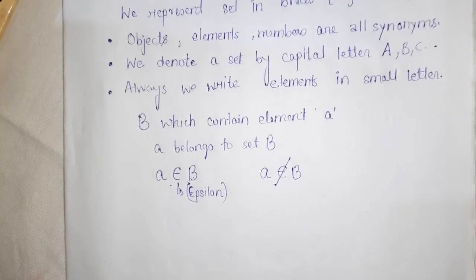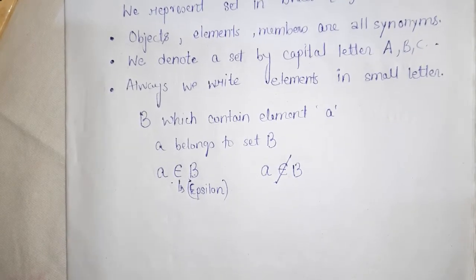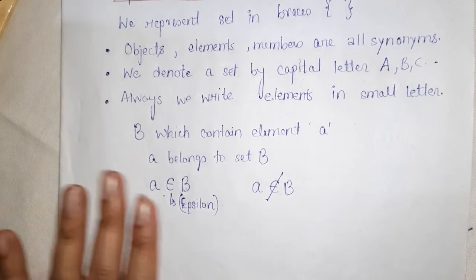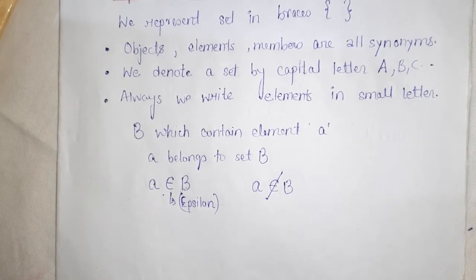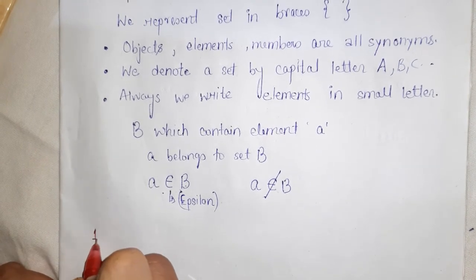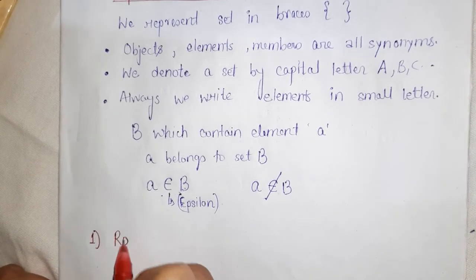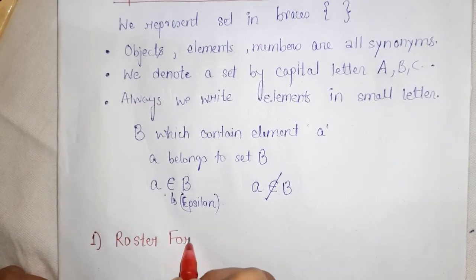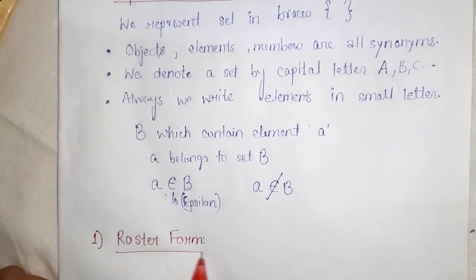Next we move to the two basic forms of writing sets. Okay, so the first form is roster form. The first one is roster form.